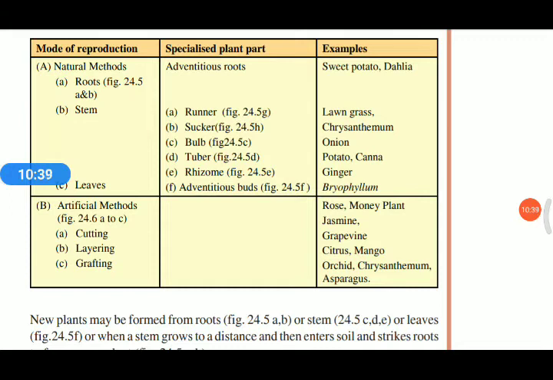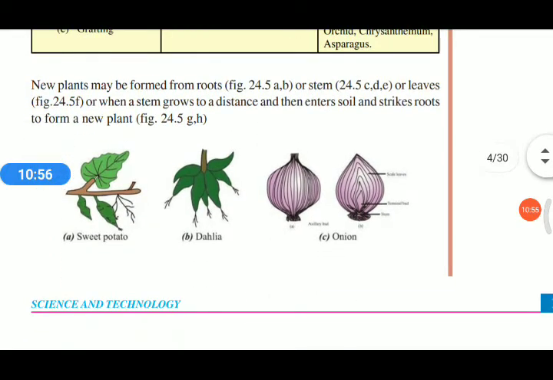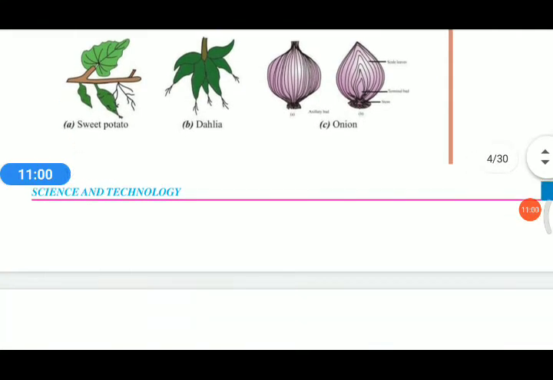We cut its stem and put it in soil, and we get a new plant. In the case of some other plants, we use leaves. For some other plants, we use roots, etc. All these are vegetative parts, and we get a new plant from its vegetative part.